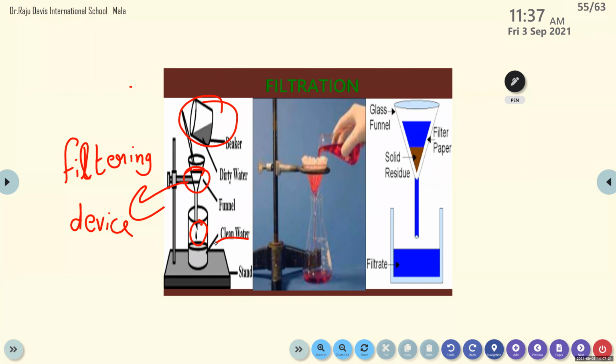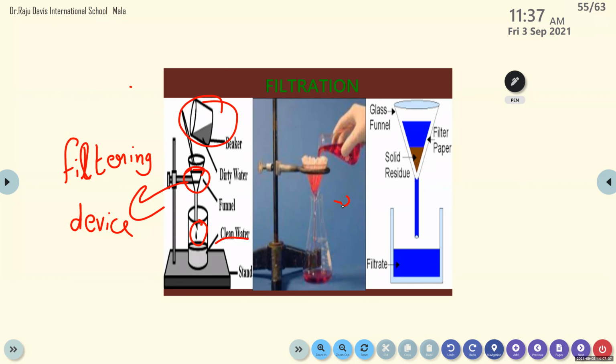Live straw, yes, right? And here also the second picture is a chemical substance. It is some potassium permanganate mixed with water, and then using a filtering device, we are filtering it.